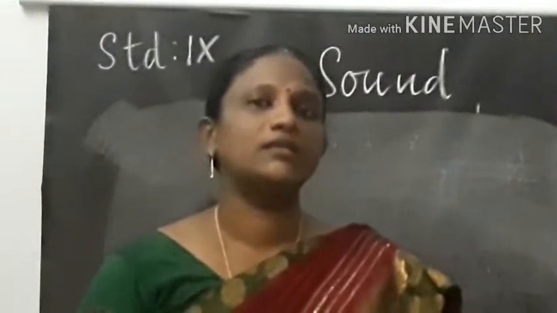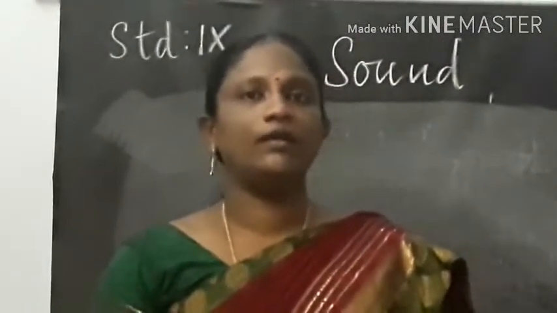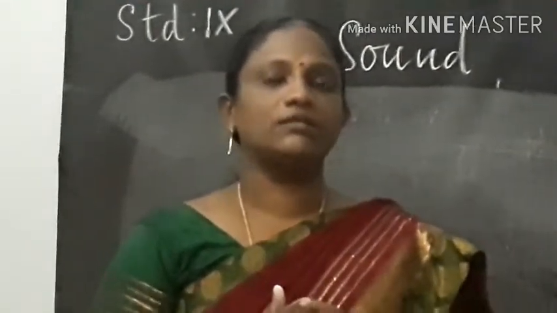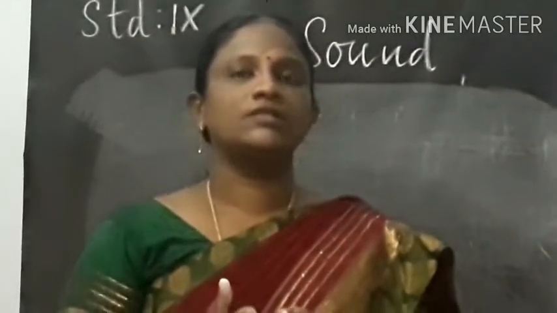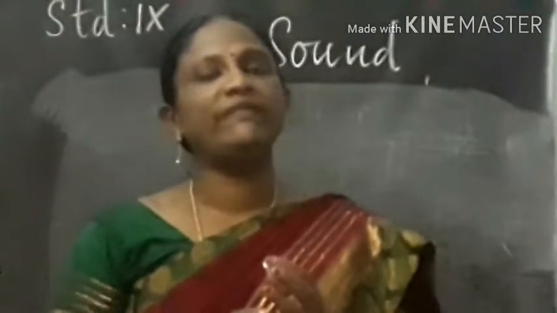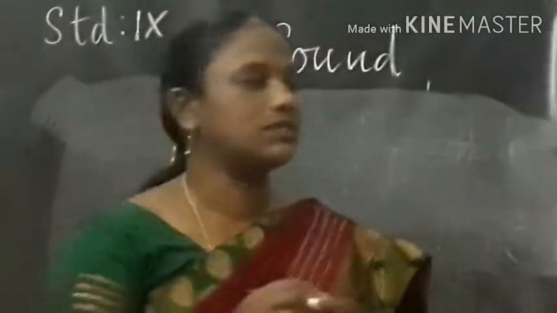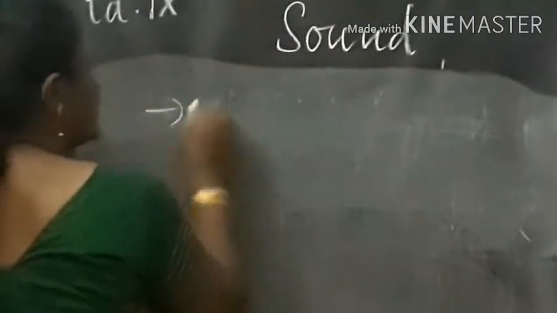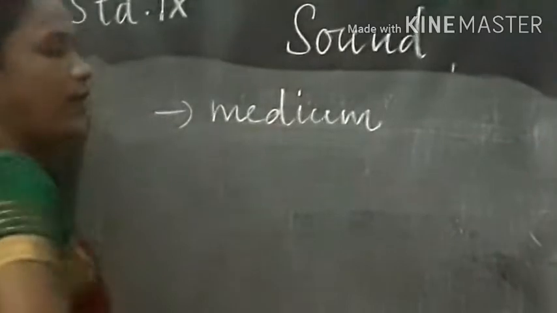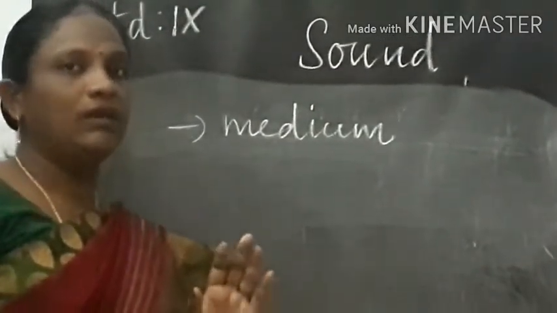So I have said that sound propagates through air, through water, through steel, etc. And how does it propagate? In what form? Sound travels in the form of a wave. So the first property we have learned is that sound needs a medium to propagate, isn't it? So the first one is it requires a medium. Sound requires a medium for its propagation. It cannot travel in a vacuum.